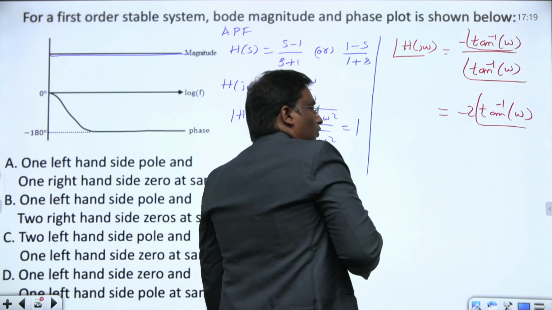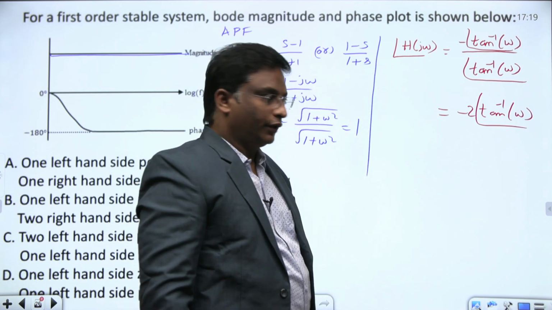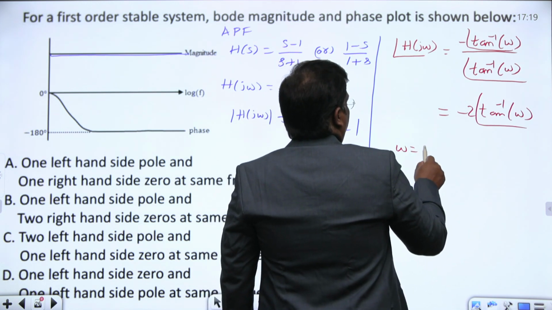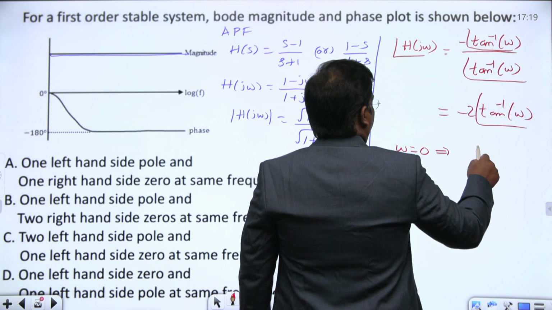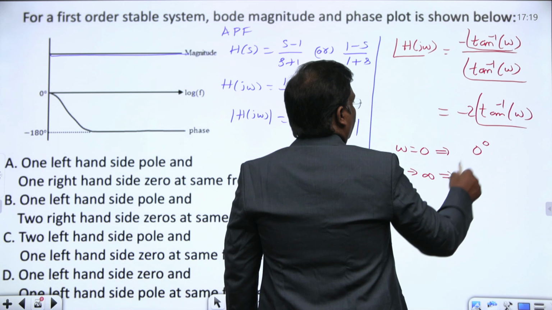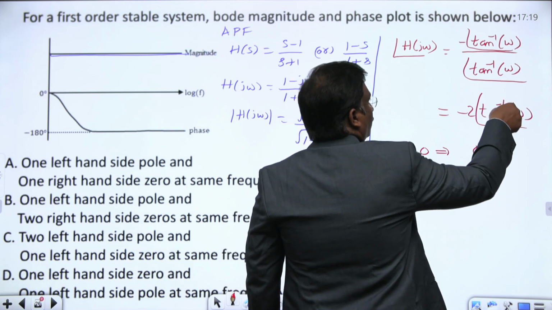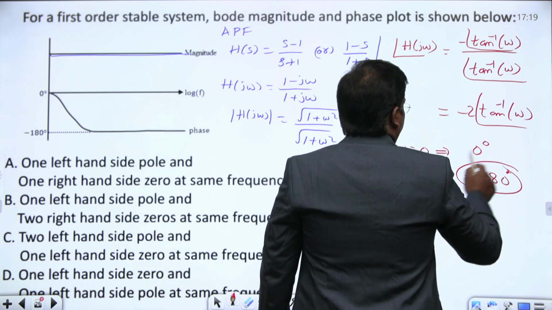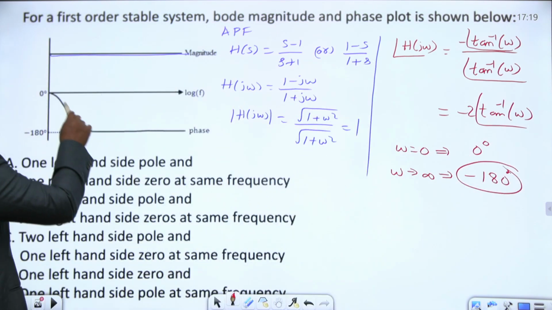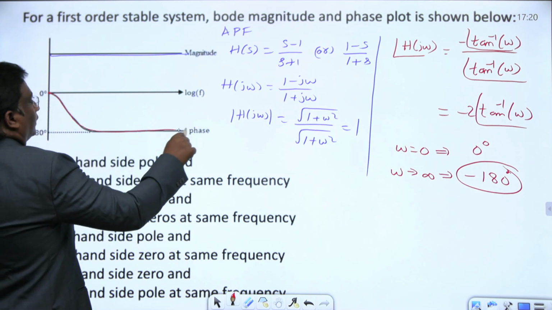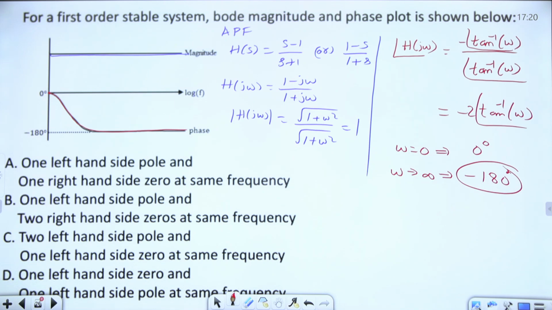If I substitute different values of omega varying from 0 to infinity, at omega equal to 0, this angle is 0 degrees. When omega tends towards infinity, tan inverse of infinity is 90 degrees, so minus 2 times 90 reaches minus 180 degrees. That's what I notice here. At 0 it is 0, and as frequency increases the phase reaches minus 180. This is the all pass filter. From this one, you try to answer the question.